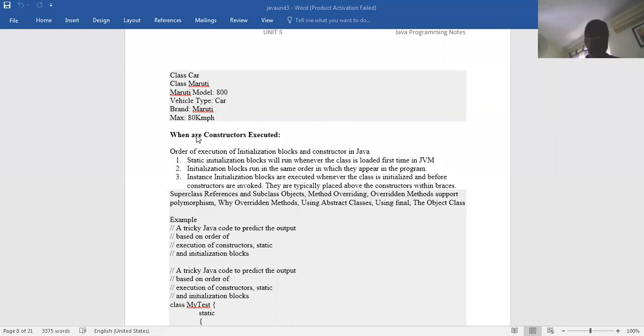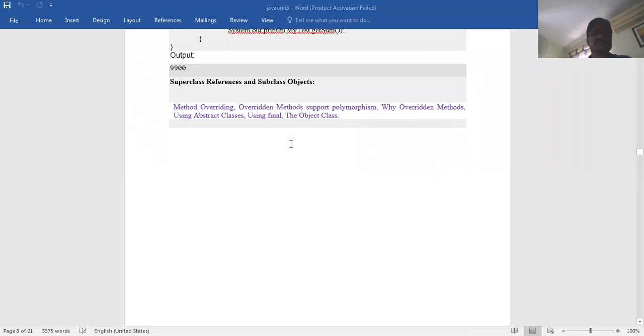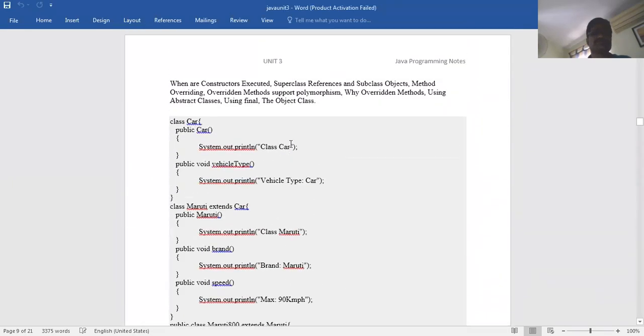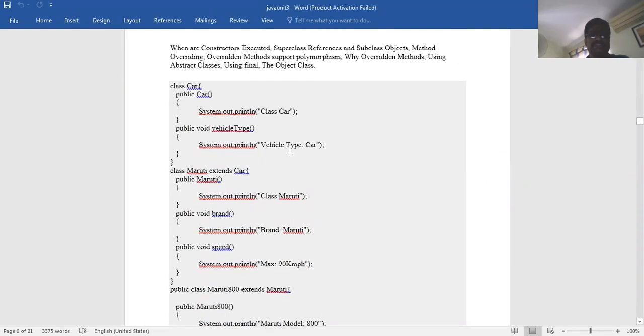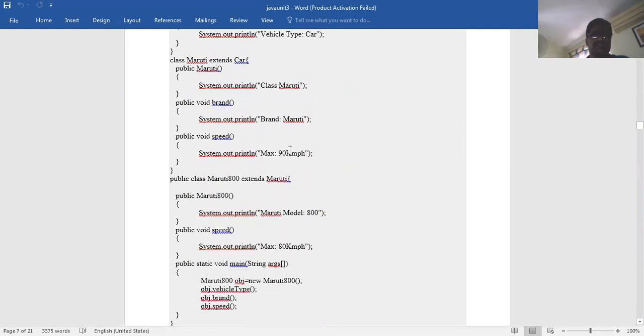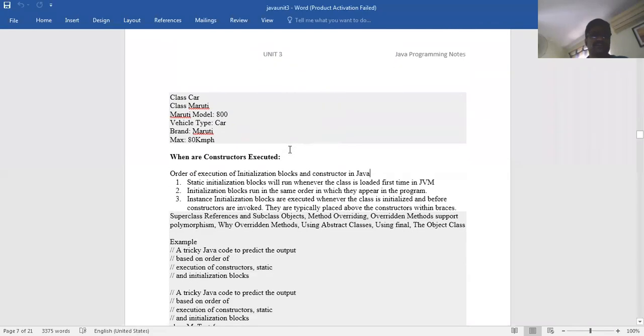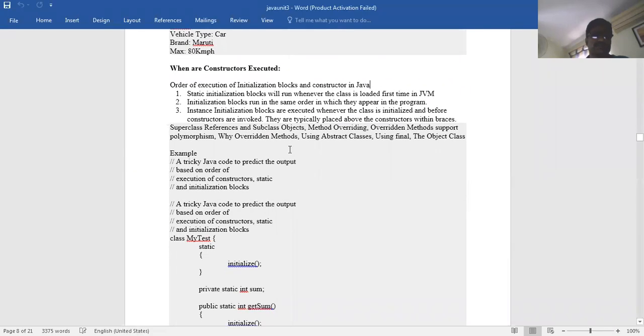Okay, we'll start, let them come and join. Right. Last class we have seen multi-level inheritance, and what type of car we have seen, Maruti and this one, and we have to see when the constructors are executed. So the order of execution of initialization blocks and constructors in Java is like this.